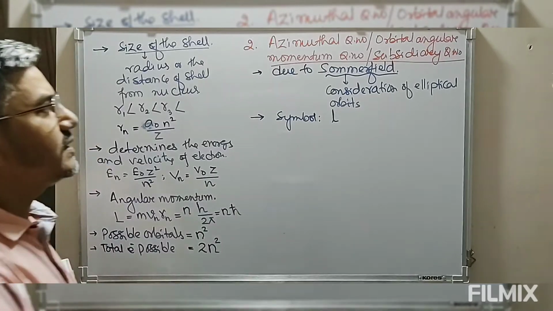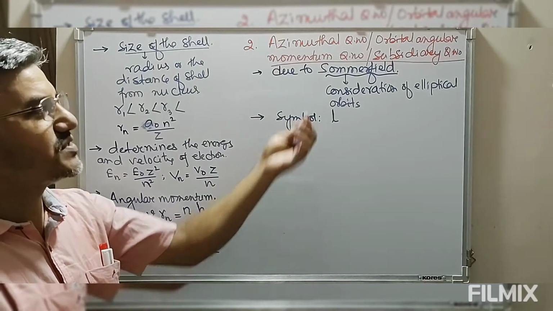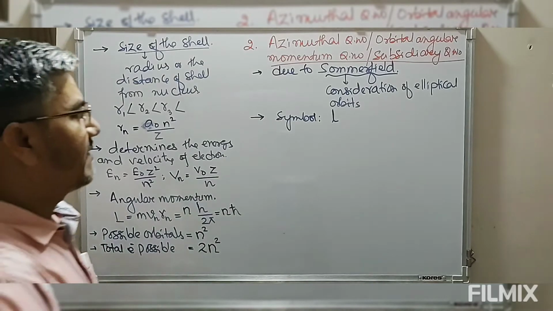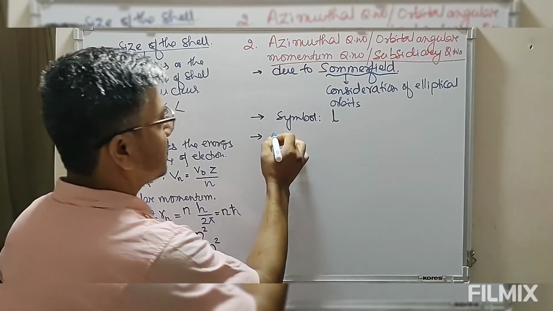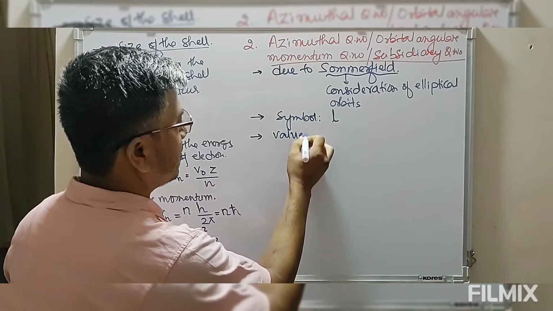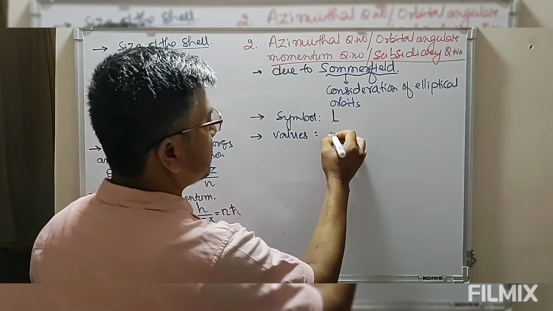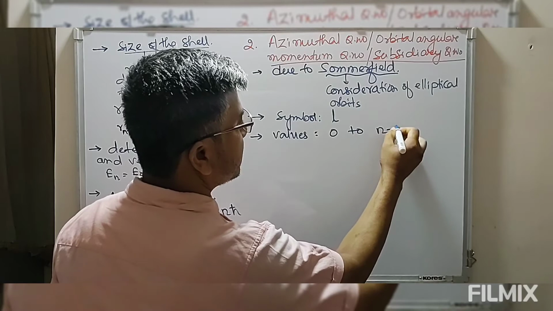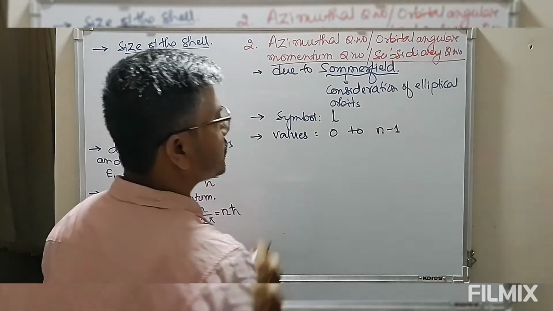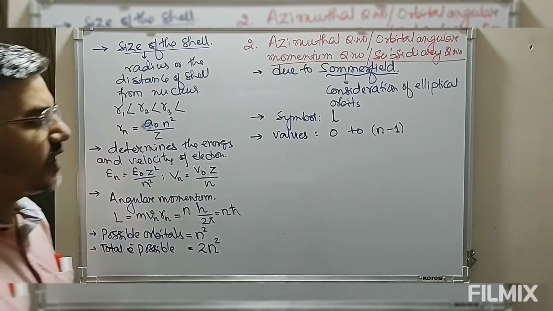So small l represents the azimuthal or orbital or subsidiary quantum number. The possible values of this azimuthal quantum number are 0 to n minus 1.